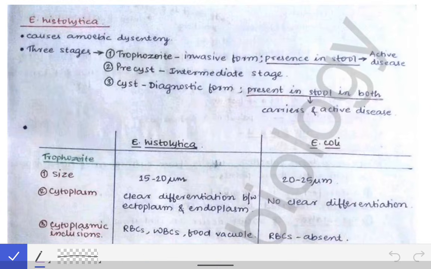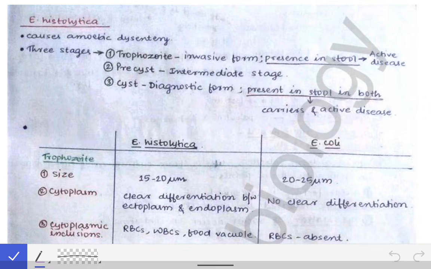Now we are going to read about the intestinal protozoan infections. So in this chapter we will read about different protozoans which cause the intestinal infections, and in the book there are many protozoans given. Out of all of them we will read only three most important protozoans which cause the intestinal infections, that is the Entamoeba histolytica, Giardia, and the opportunistic Coccidian parasites which cause the intestinal infections.